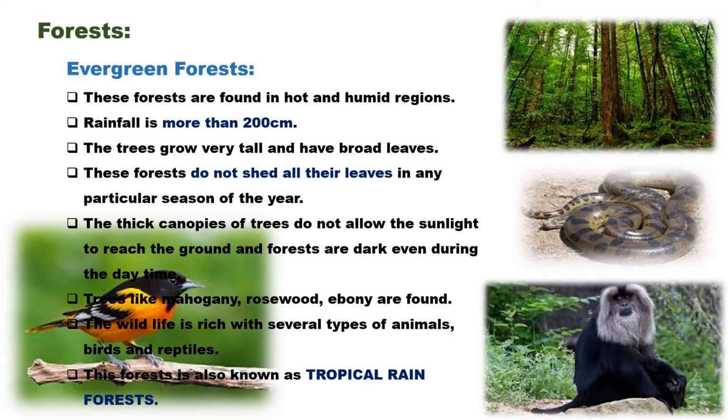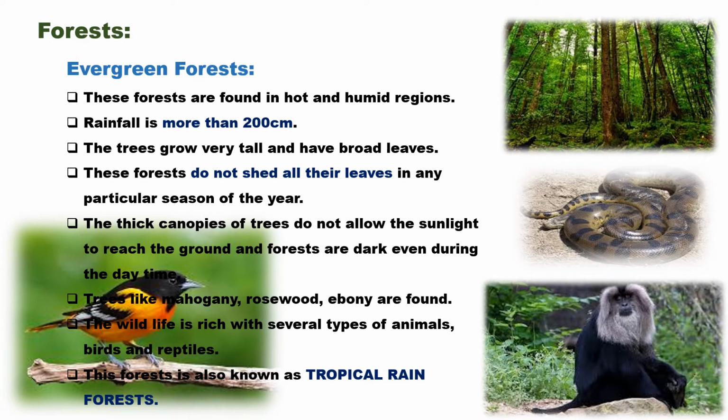When you differentiate the forests, first we can differentiate the evergreen forest. Such kinds of forests are found only in tropical regions where the temperature is very hot and humid throughout the year. When there is a higher temperature, the rainfall is higher. Higher the temperature, lower the pressure. In such places of a tropical region, we can expect more than 200 centimeters of rainfall throughout the year. Because of this high rainfall, the trees grow very tall and the leaves are very broad.